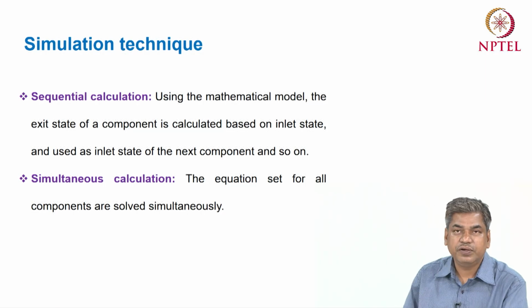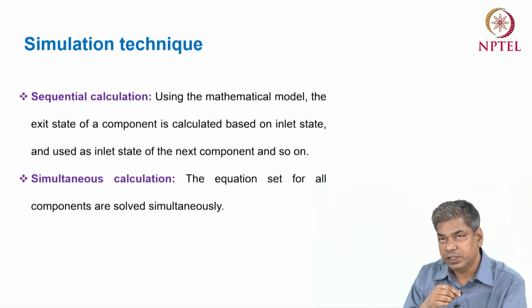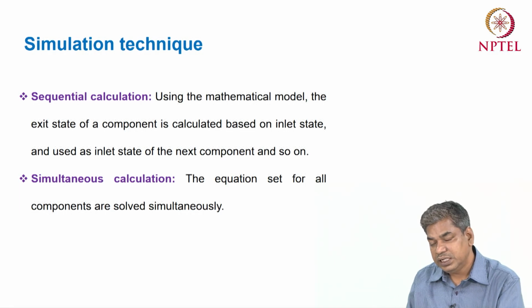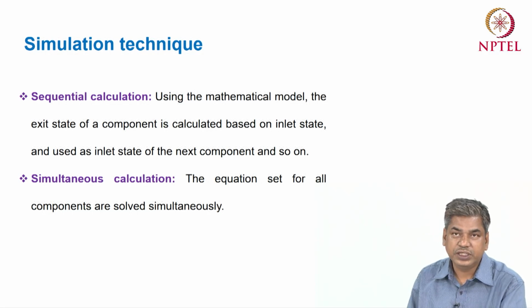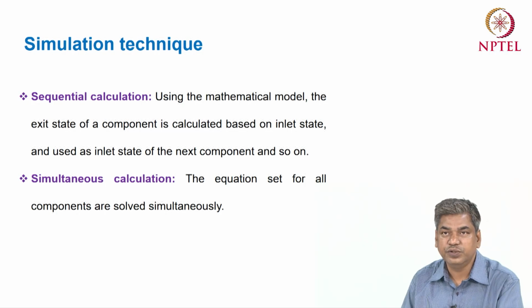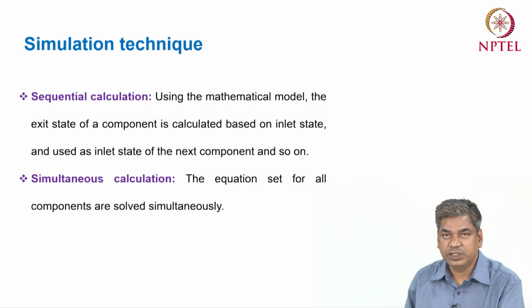Because this is a cyclic process, the outlet condition of the last component should be equal to the inlet of the first component. That condition should match. So in this way we have to do some iteration for this matching to get the balance condition, or the different state points for the steady state operating condition.